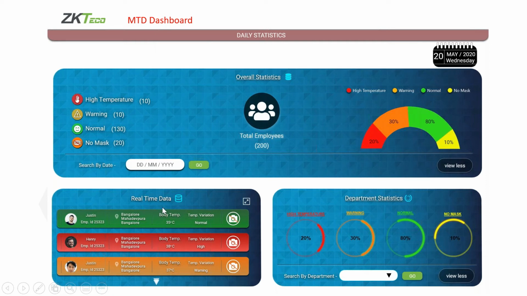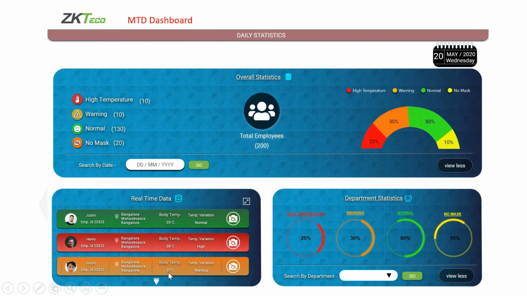See here in real-time monitoring, the persons with normal temperature will be in green color. For those with abnormal temperature, the signal will automatically be red. In this way we can easily identify that some pandemic is happening, or that some abnormal people are there in the company also. And another one is orange, which is a warning. So we can set a warning temperature level as well.